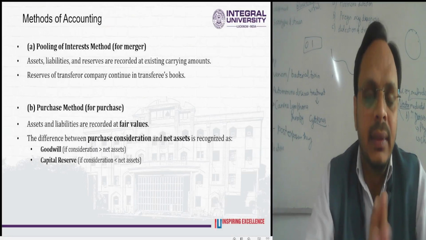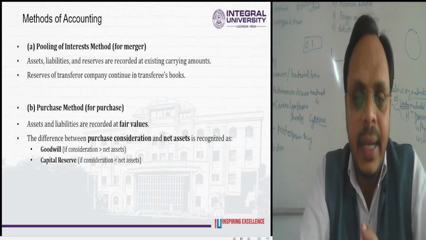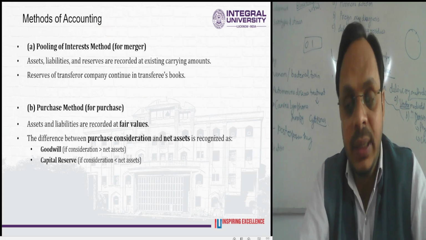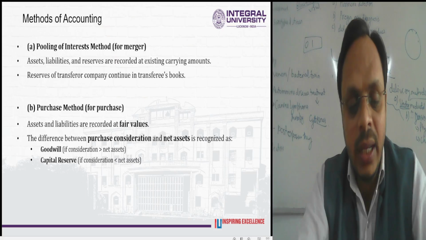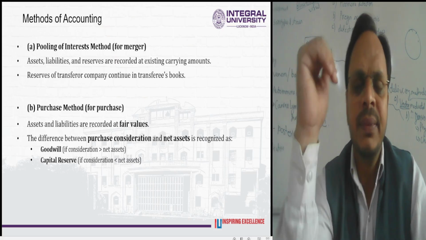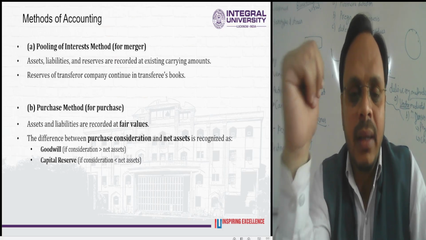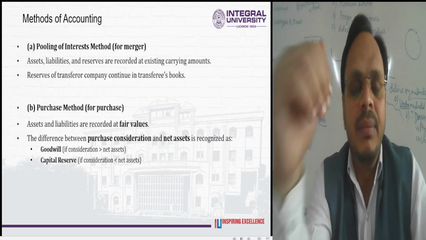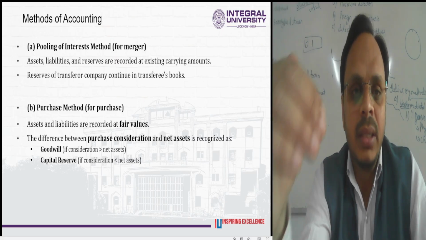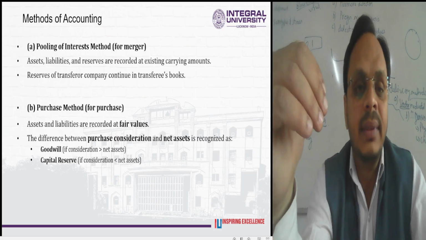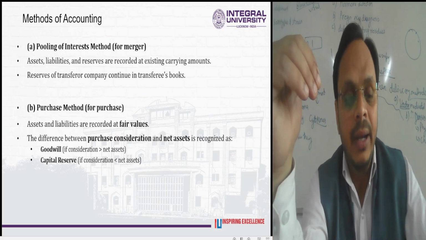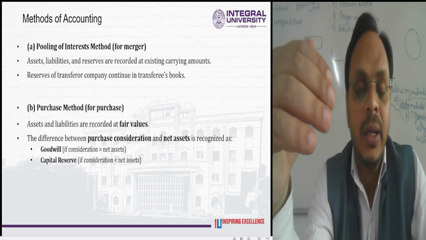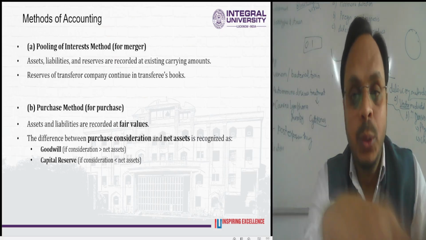Moving ahead, as discussed earlier, we will study the concept of amalgamation, liquidation of the company, acquisition, and so on, from different perspectives. What will be the accounting treatment for amalgamation in the nature of the merger? How are the assets and liabilities going to be recorded? How are the books of account prepared?